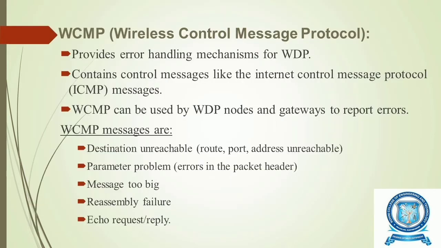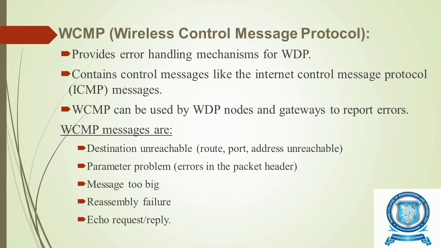Now let us see about WCMP, that is Wireless Control Message Protocol. It provides the error handling mechanisms for WDP, that is Wireless Datagram Protocol. It contains control messages like the Internet Control Message Protocol, ICMP, messages. WCMP can be used by the Wireless Datagram Protocol nodes and gateways to report errors.